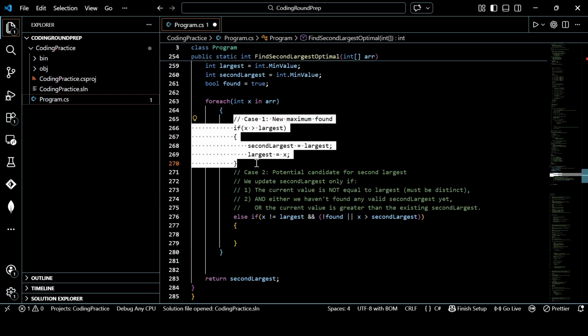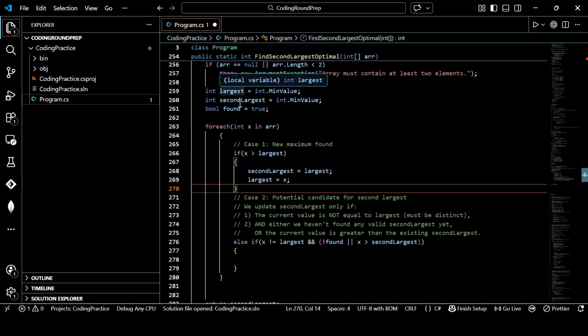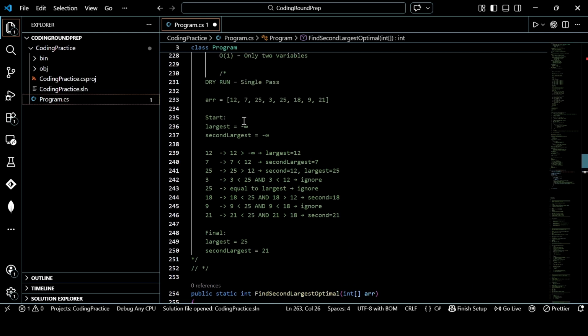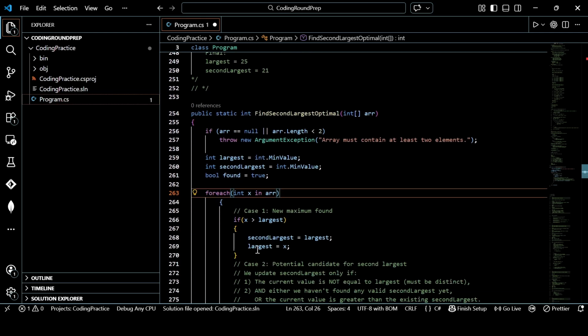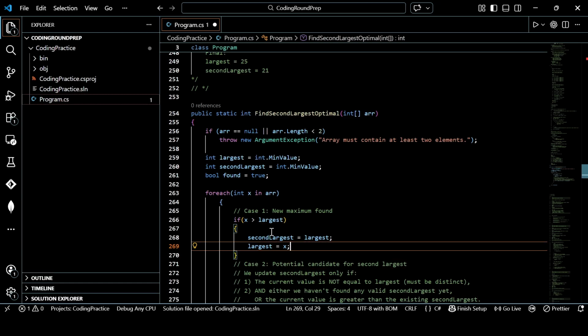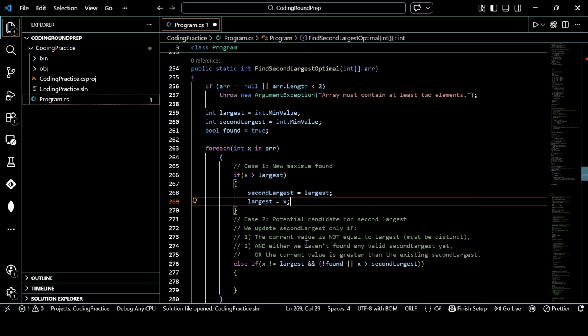In case 1, we found the largest element. Since we started both largest and second largest to be the minimum value possible in an integer in C# or .NET, we then navigated through each element of the array. Wherever x is represented, let's say in the first pass, it is at element 0, and we check if that is greater than largest or not. The first one is 12, so 12 obviously is the largest number, right? So we assign largest with this x, which is 12. So currently largest will be 12 and second largest will remain the least possible negative value.